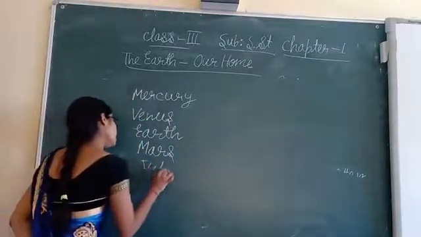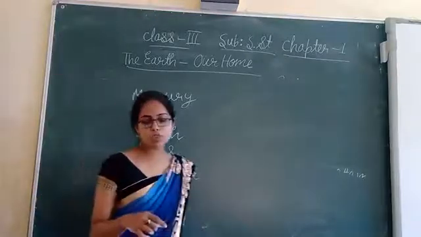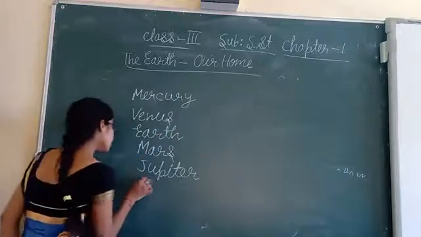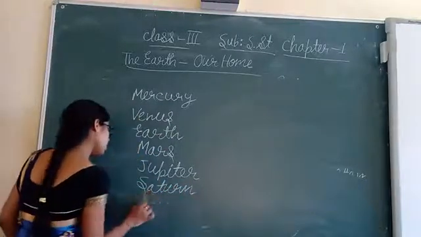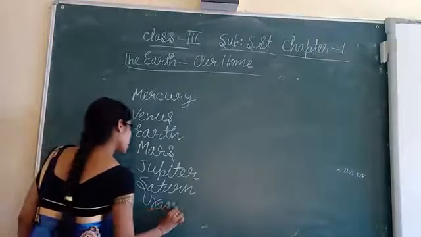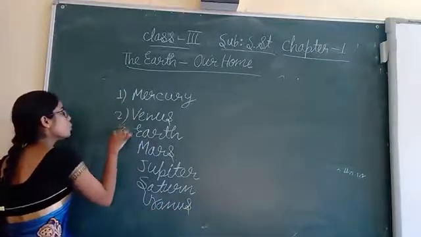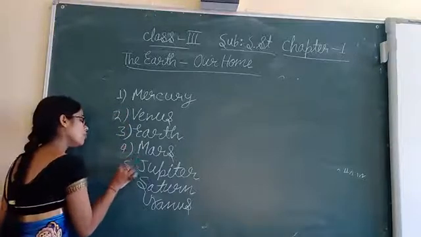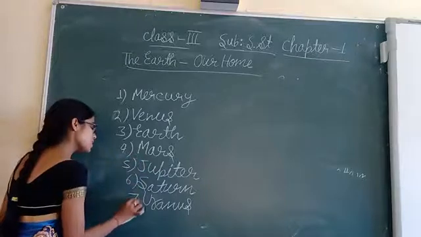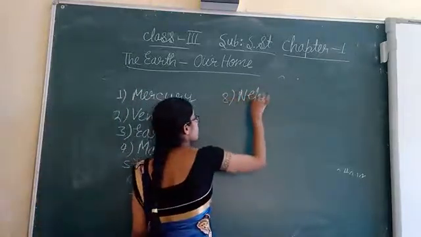After Jupiter, Saturn. Then Uranus. And this is 1, 2, 3, 4, 5, 6, 7 and 8, Neptune.